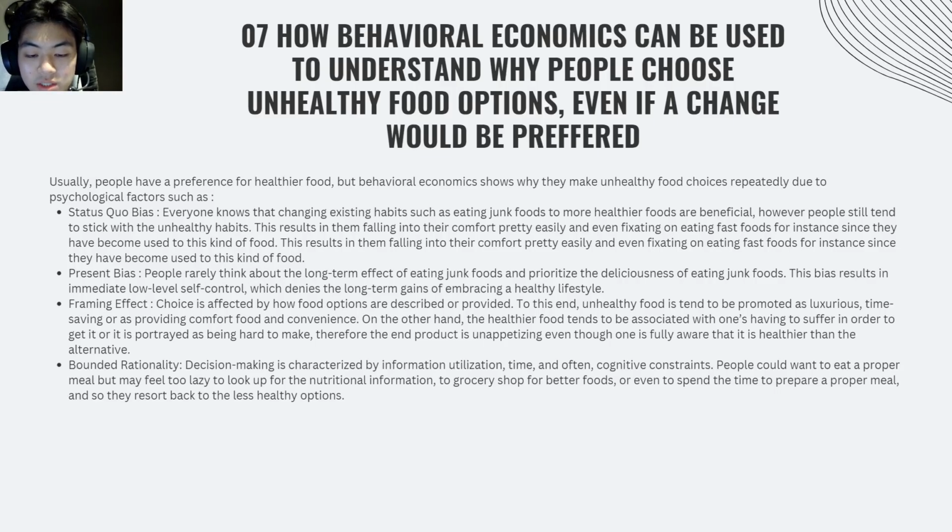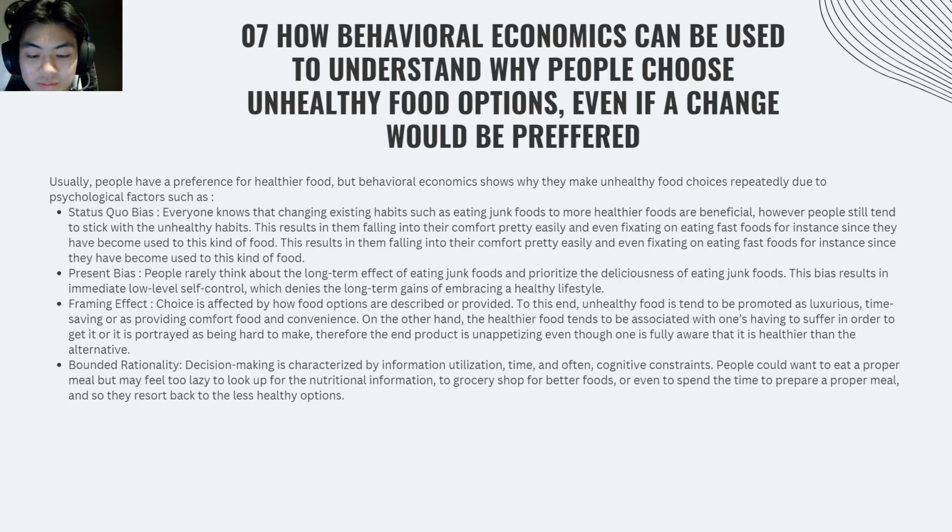The second one is present bias. Many individuals prioritize immediate gratification, choosing the taste and enjoyment of junk food over the long-term benefits of healthy eating. The third one is the framing effect. The way food is presented influences our choices. Junk food is often framed as convenient, luxurious, or even time-saving, making it more appealing even if people know it is still unhealthy.